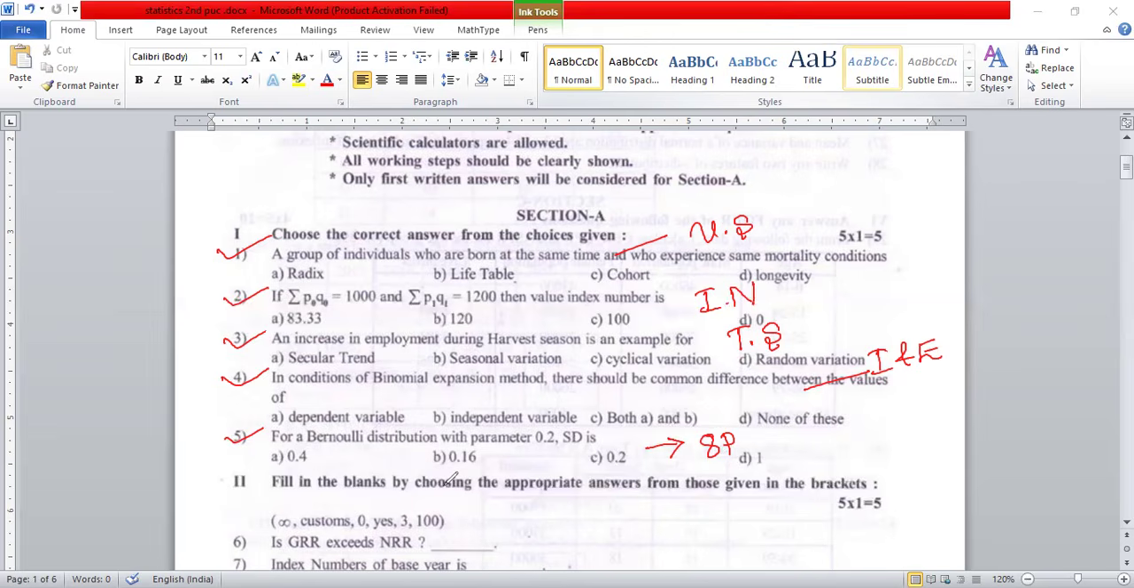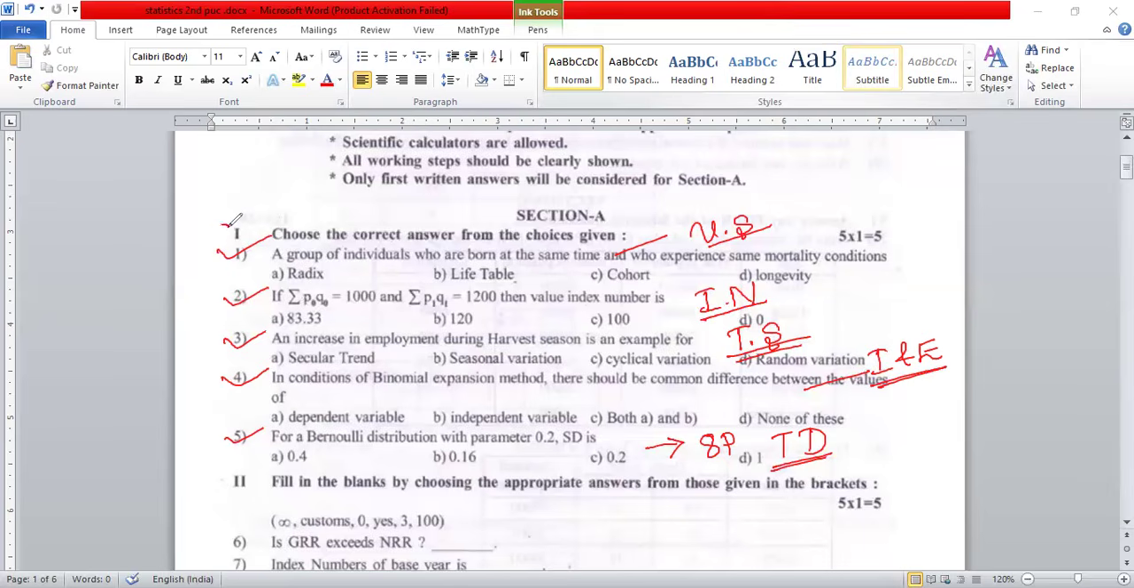So this is the agenda, this MCQ question pattern. The first question is vital statistics. Second question is index number. Third question is time series. Fourth question is interpolation, extrapolation. And fifth question is theoretical distribution. So this is based on the MCQ questions.